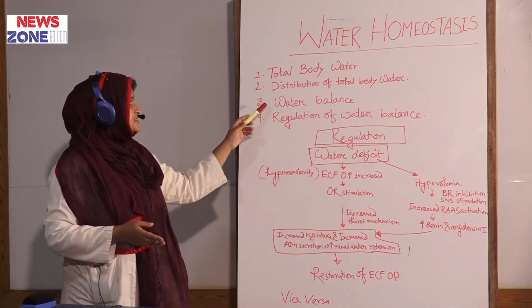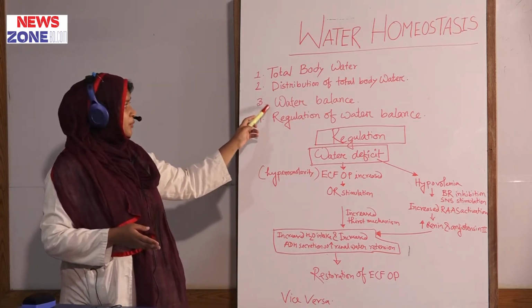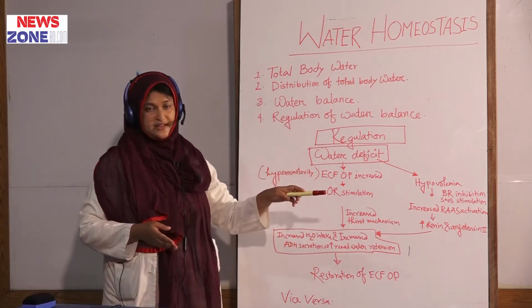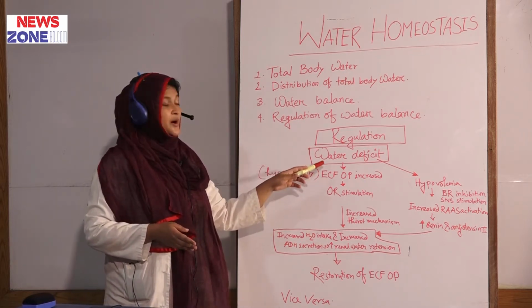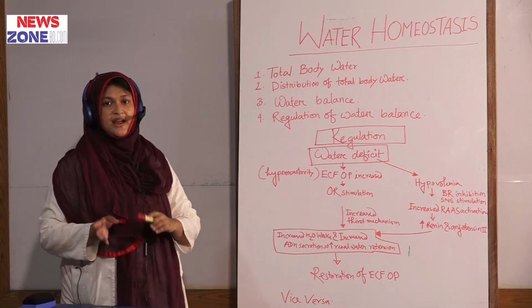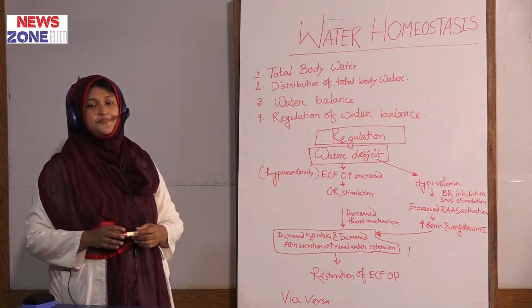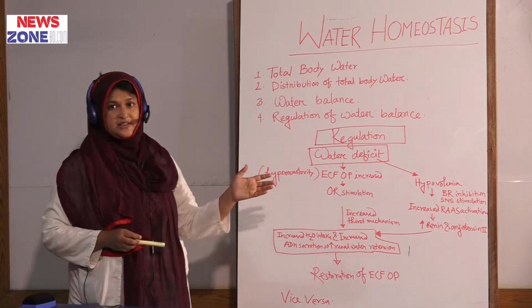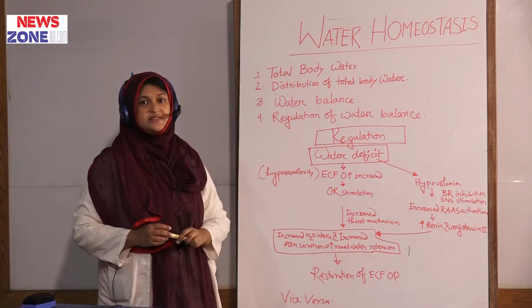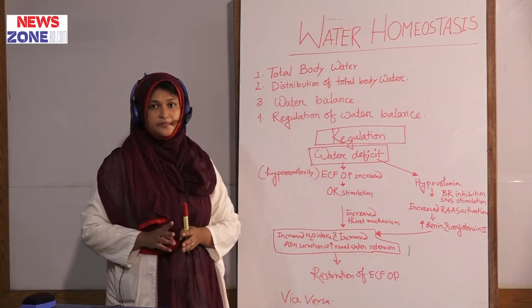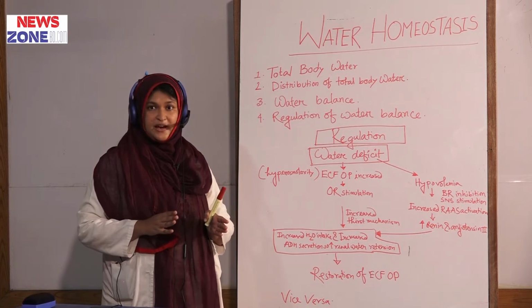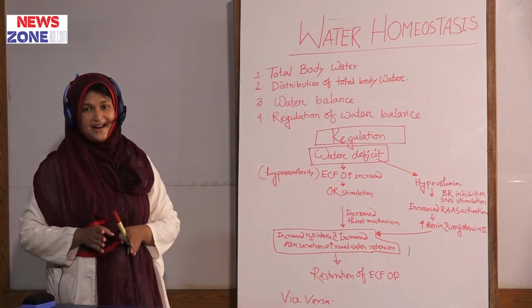Now we will discuss the other two topics, water balance and regulation of water balance. At first we will discuss the regulation of water balance, then I will discuss water balance. What is the regulation of water balance? Normally, regulation of water balance is maintained by two mechanisms. Number one is the ADH mechanism and number two is the thirst mechanism.